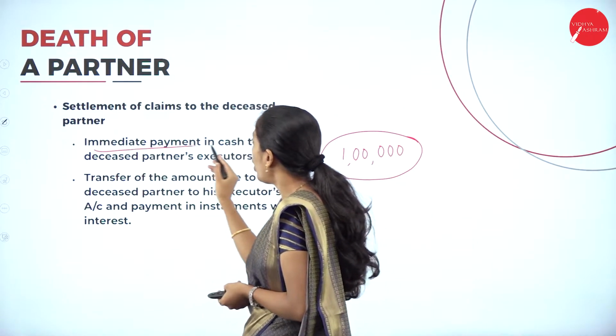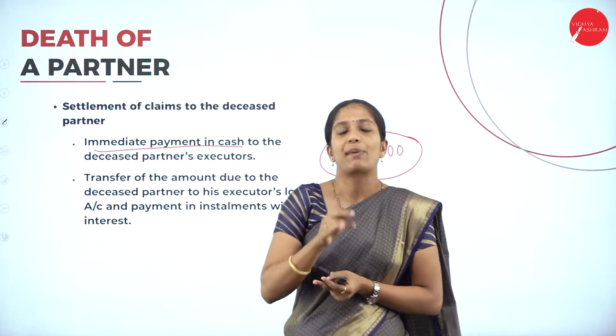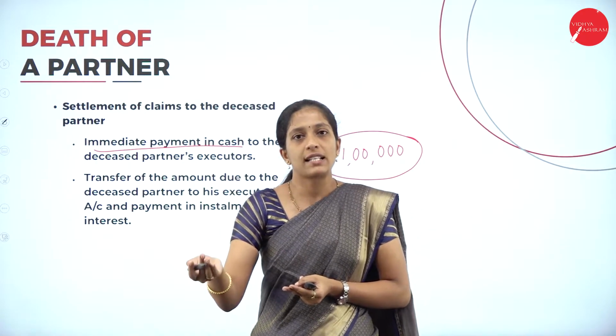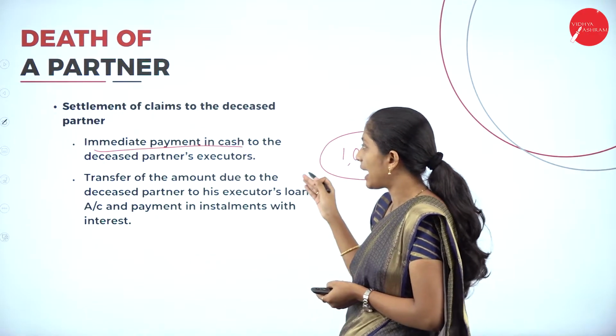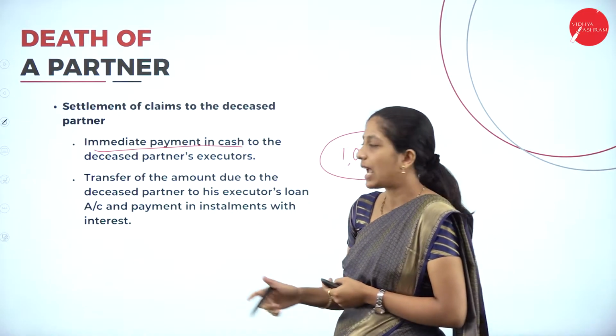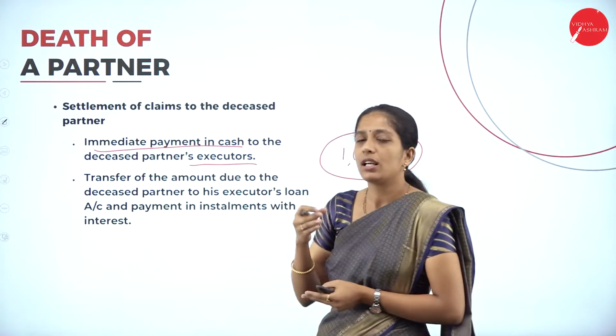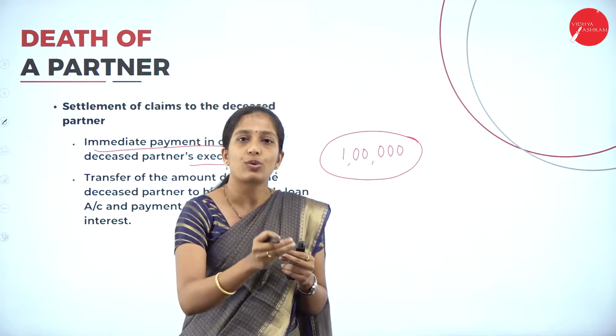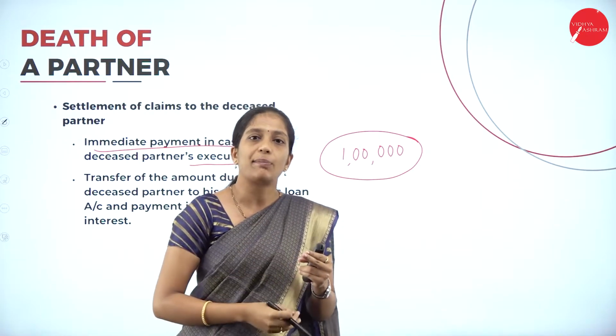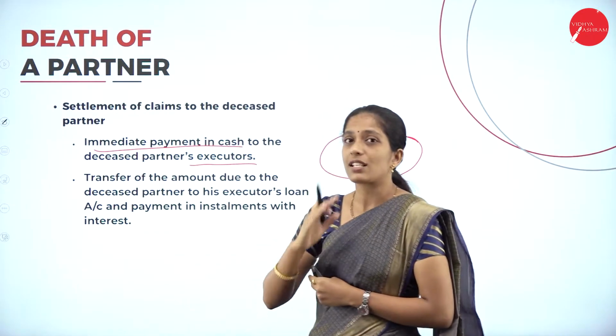The whole 1 lakh can be given by the remaining partners to the deceased partner's executor in cash, immediately.